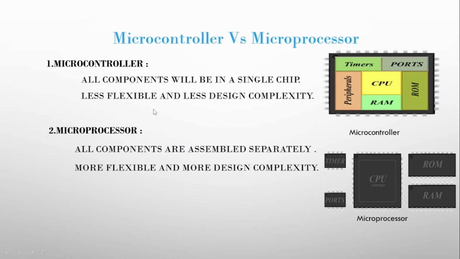Next, microcontroller versus microprocessor. Microcontroller: all components will be in a single chip, less flexible and less design complexity. Whereas in microprocessor, all components are assembled separately and it is more flexible than microcontroller and design complexity is more.